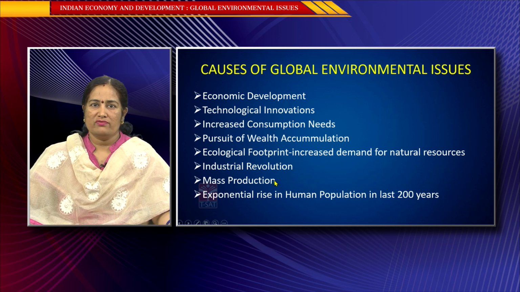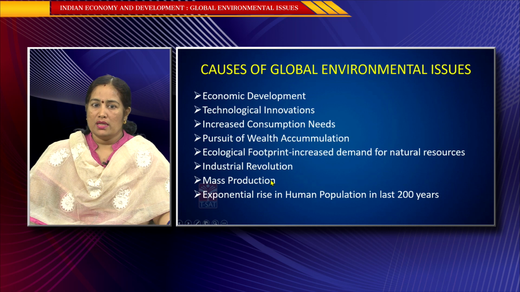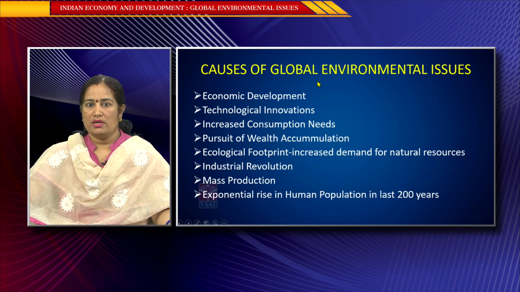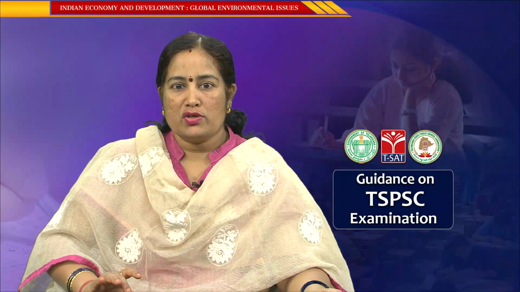And mass production: we are not going for limited production, but we are going for mass production, not only in terms of variety of the commodities, but also in terms of the quantity of the commodities, which is becoming responsible for these environmental issues. And there is an exponential rise in human population in the last 200 years, and naturally when the human population is on the rise, their desires are increasing.